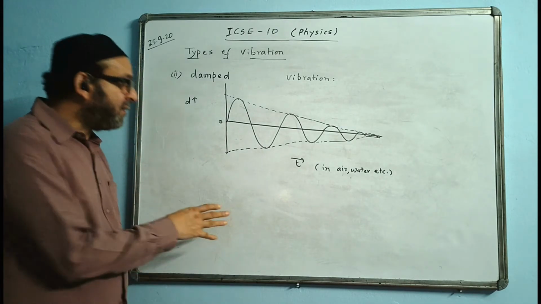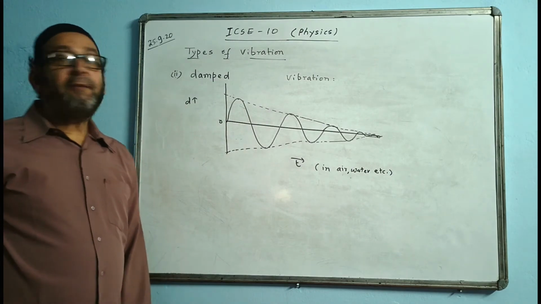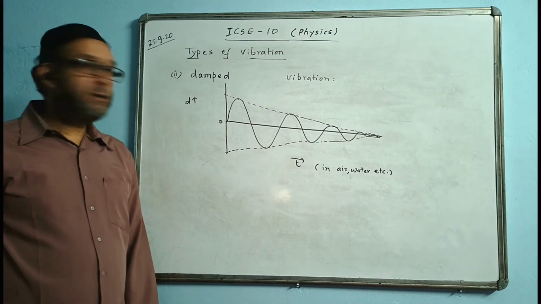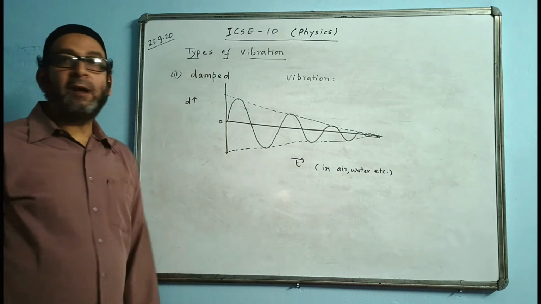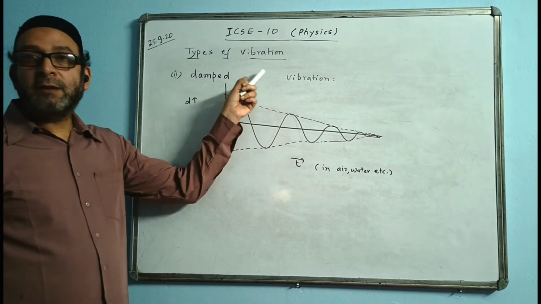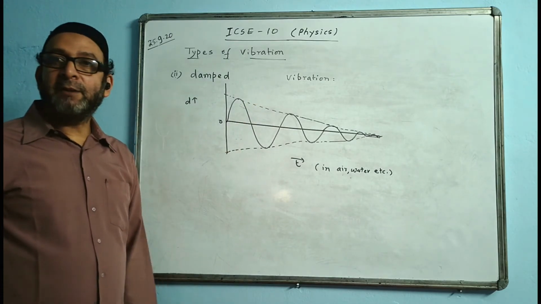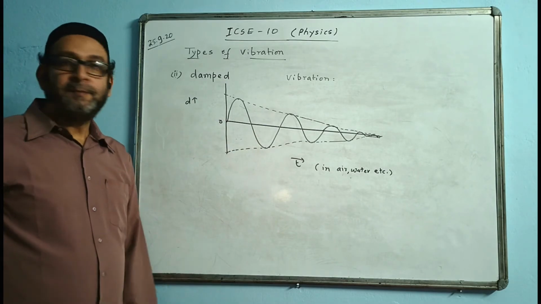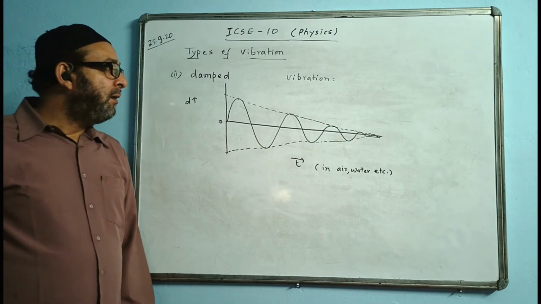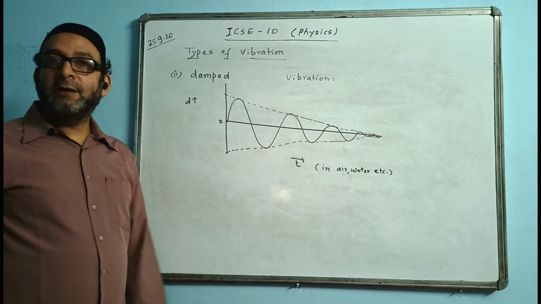Question may show you two graphs, like the previous graph and this graph, and may ask you to name the type of vibrations taking place as shown in the following graphs. Graph 1, the previous one which I drew, was the graph for free vibration, and this is the graph for damped vibration. You will draw this graph. Why does the amplitude in the second graph keep on decreasing?